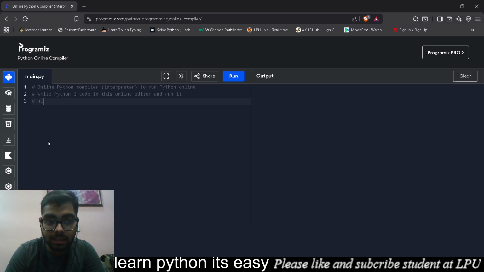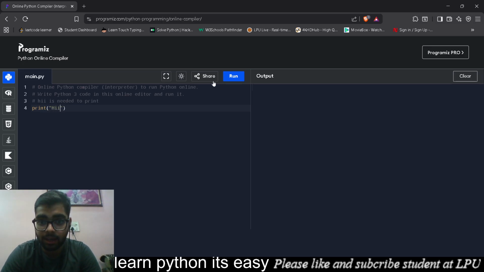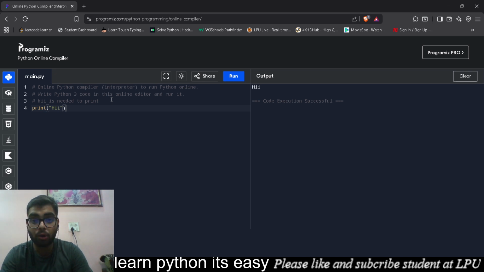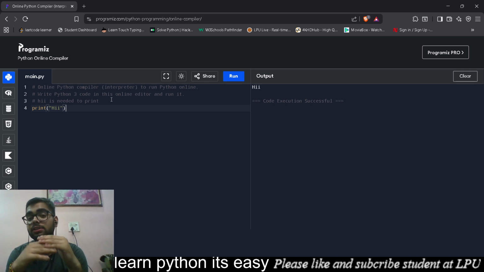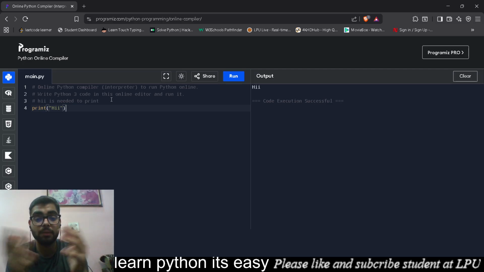For example, if I say "hi is needed to print", and in the next line I write my print syntax, print colon hi, and now if I run it, there is no "hi is needed to print" statement in the output, but there is a statement of hi. So it's just for the coders who are seeing the raw code. That's why these are there. These are just to explain the code to particular people.